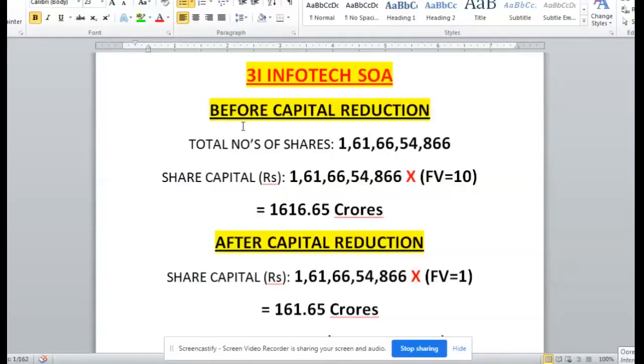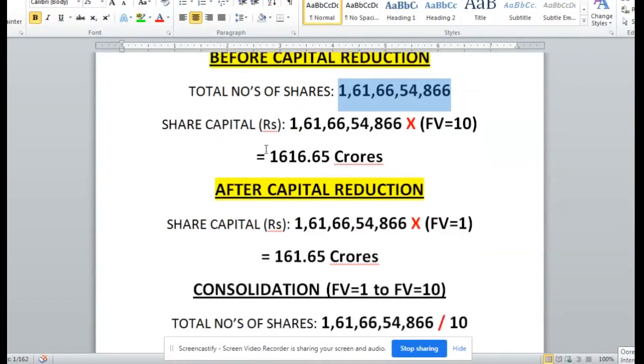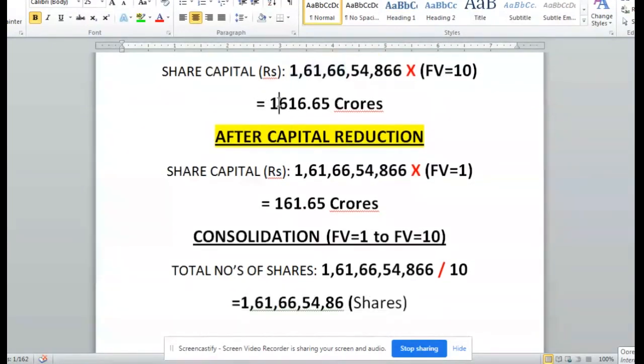Let us go into the detailed study. Before the capital reduction, the total number of shares is 161.66 crore, and the total share capital at face value 10, multiplied by 10, will be around 1616.6 crore. So this is the value.